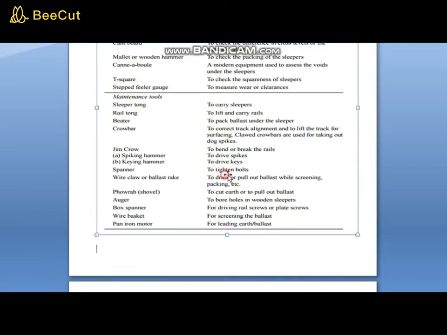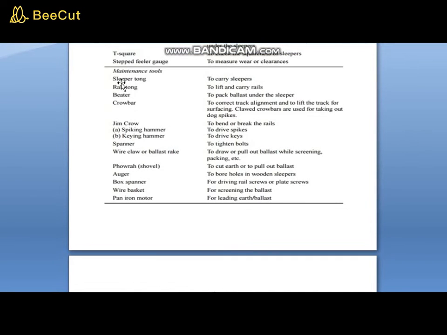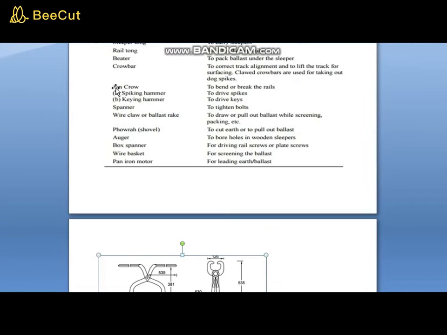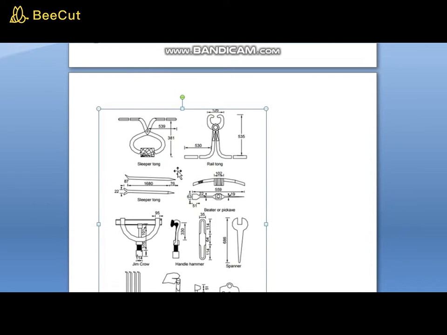I'll show the diagrams of the maintenance tools also. For the safer side, we can draw the diagrams also. Here we have talked about the sleeper tongue, rail tongue, beater, crowbar. This can be described well with diagrams. This is the sleeper tongue. This is the rail tongue. These are the diagrams for the following. If you support the above answer with diagrams, it will be more useful.